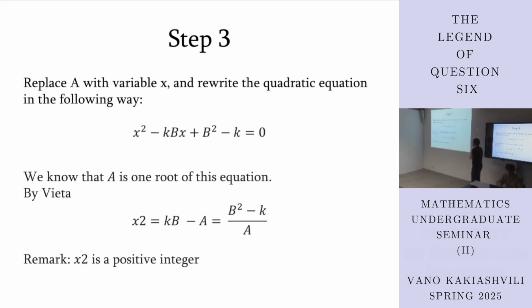Okay, I have not thought about that case, but you can think about it. So if x2 is the same as a, then we have some conditions. We have that 2 times a equals k times b. Then we also have that the constant term is the product, so b squared minus k will be a squared. So b squared minus k equals a squared. B squared is a squared plus k.